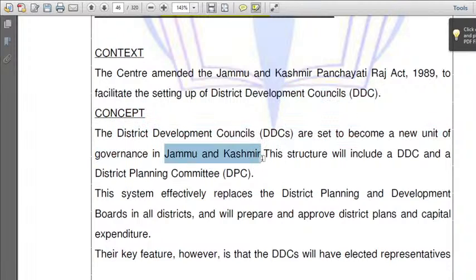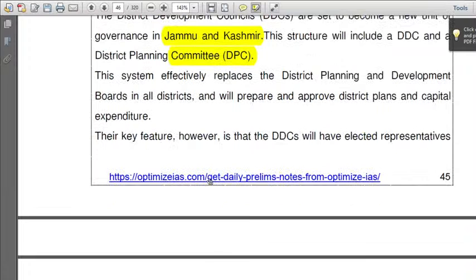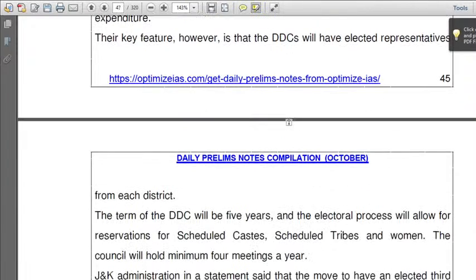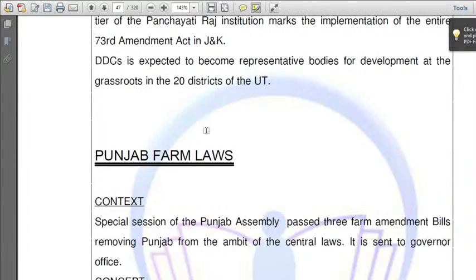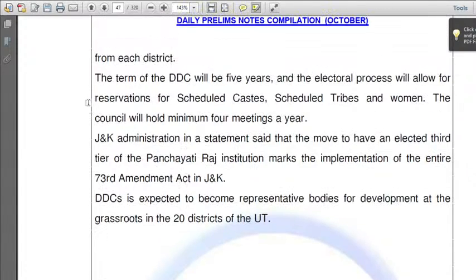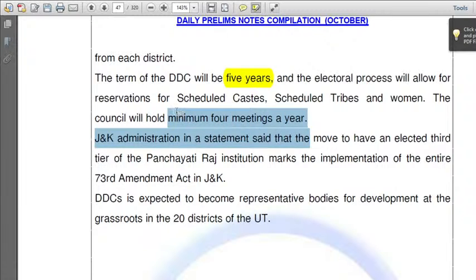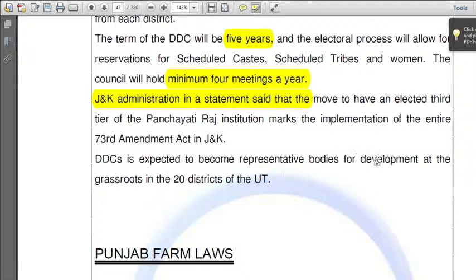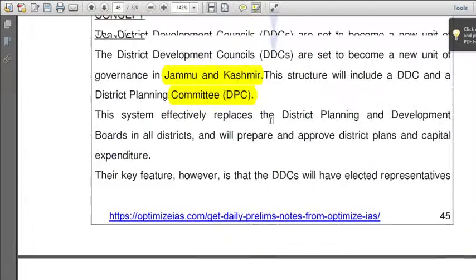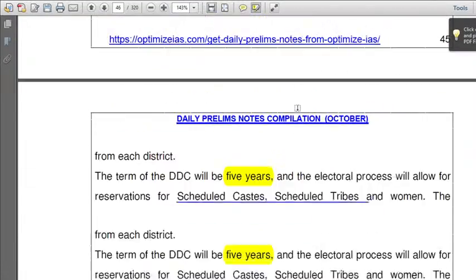This structure will include a DDC and a District Planning Committee. What does it include? This is all about district planning committees. So why it came, when it came, why it is necessary, what does it include, what is the term of it? It will be 5 years, with a minimum of 4 meetings a year. UPSC can frame questions like this. It is expected to become a representative body for the development of the grassroots in the 20 districts of the Union Territory. So this is all. In this way, we need to prepare.